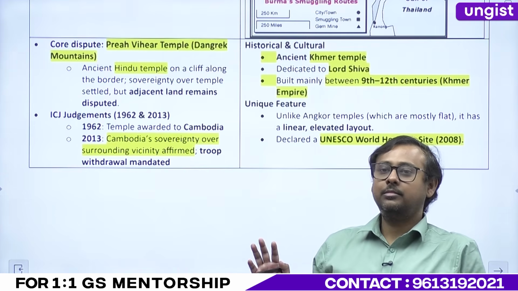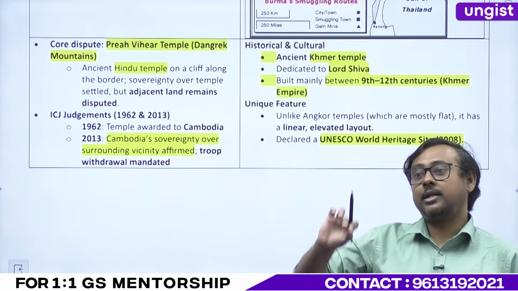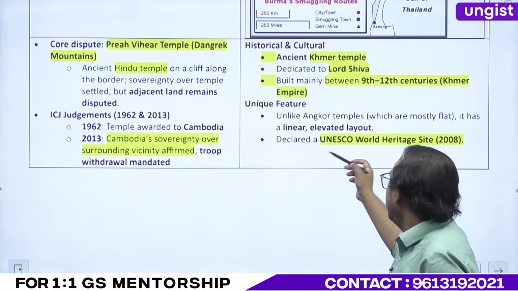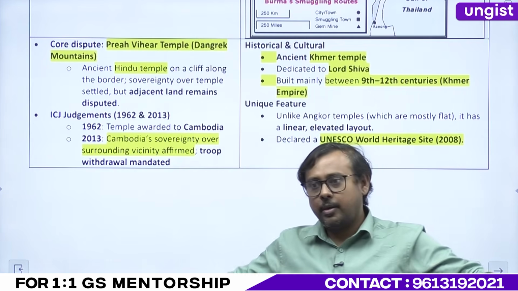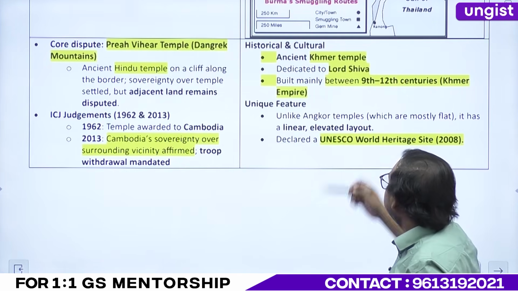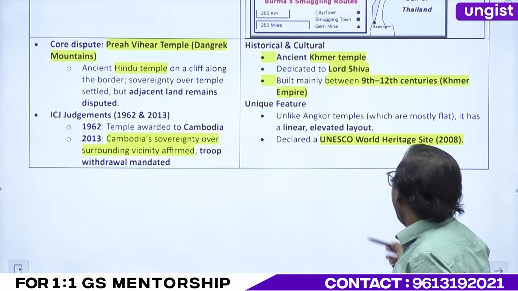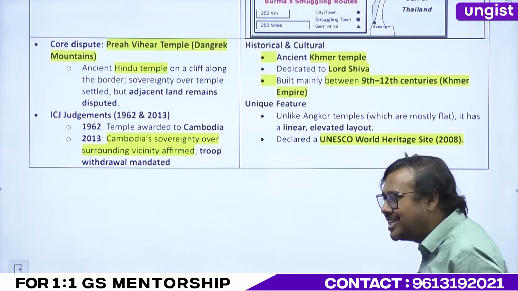Angkor comes from the word Nagara, that is Nagar, right? So Angkor temples are very flat, horizontal temples. But Preah Vihear temple is a bit elevated, right? And obviously, it was declared a World Heritage Site in 2008. This is the reason why.